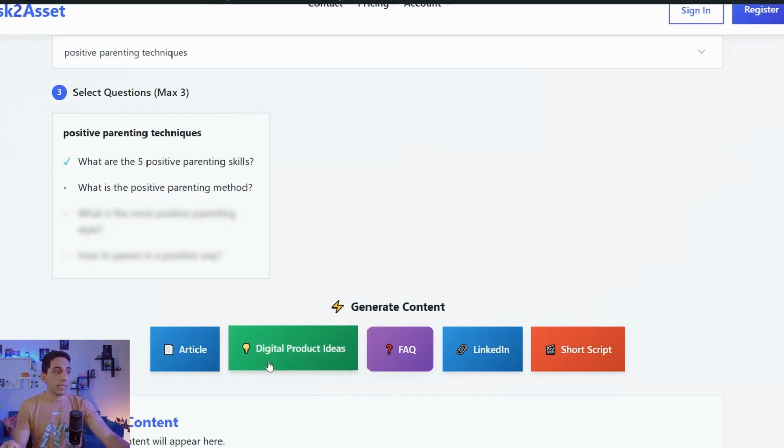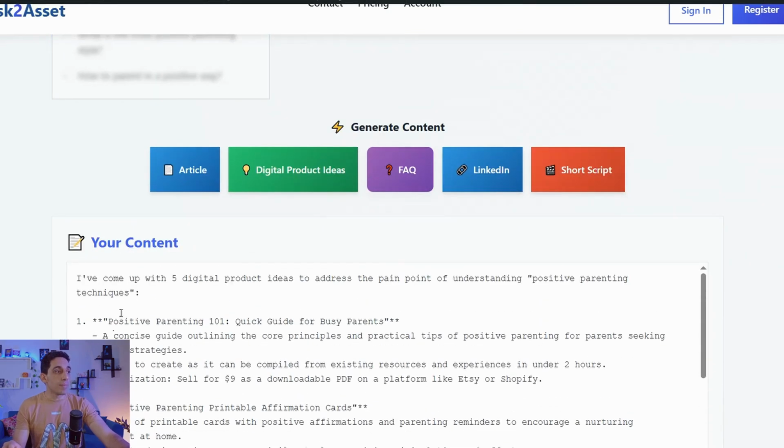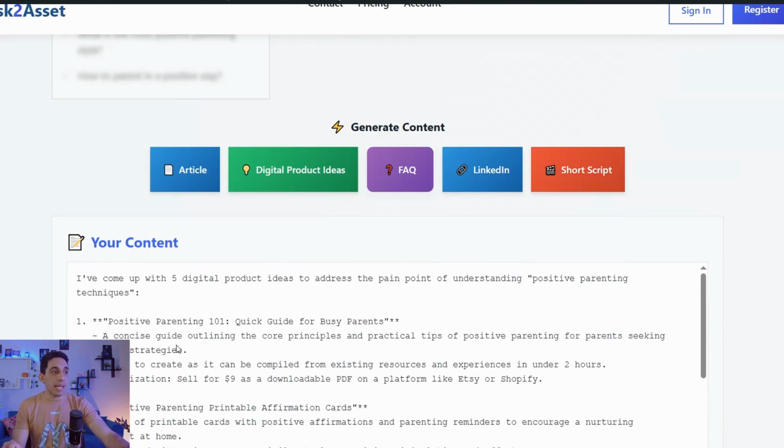So here you can go to this one, digital product ideas, click over it, and here you can find this result would be like that. So here you can find these detailed ideas, how you can do that, how you can pricing and so on. Like this one, positive parenting 101, like quick guide for busy parents.